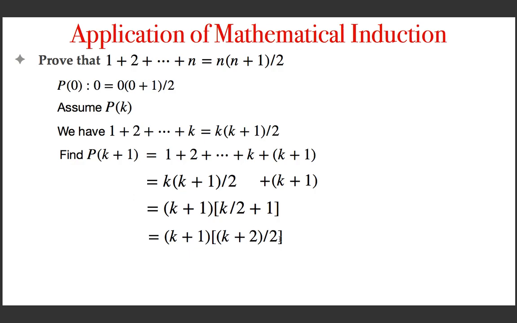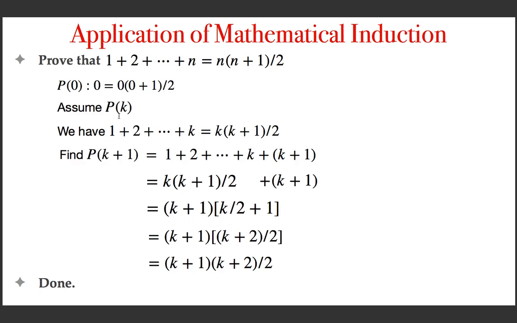Okay, very easy to see this. And then if you rewrite this equation, you will get k plus 1 into k plus 2 divided by 2. So what you are getting is p of k plus 1 is equal to k plus 1 into k plus 2 divided by 2. That means you are done. That is p when n is equal to k plus 1. What do you have to prove? 1 plus 2 plus etc. plus k plus 1 is equal to, with n as k plus 1, k plus 1 into k plus 1 plus 1, that is k plus 2, divided by 2.